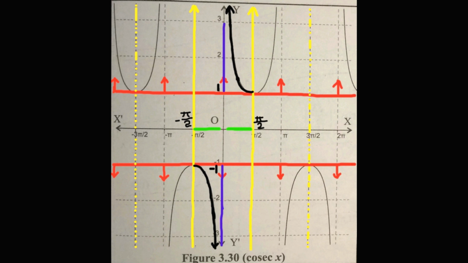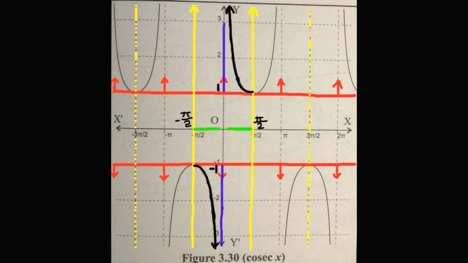Cosecant function is said to be discontinuous because the graph of cosecant function is not continuous in domain R. This graph is discontinuous at all integral multiples of angle pi. Now, the cosecant function is a many-one function like the other trigonometric functions, because for any two values of x there is a unique y.